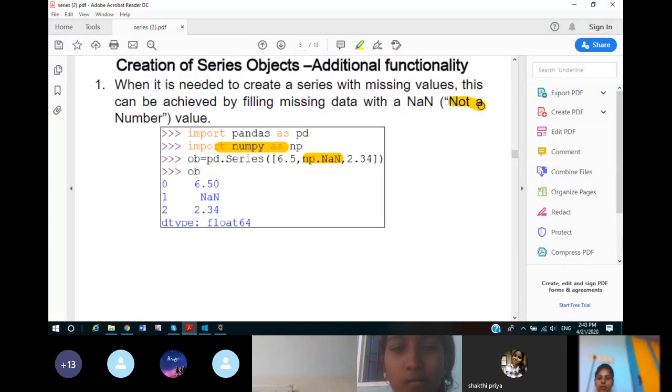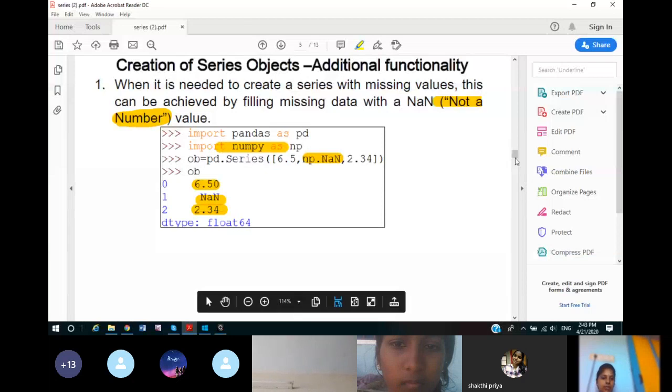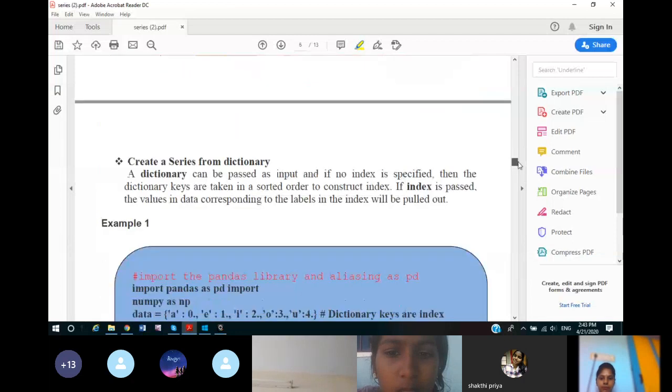You can see here it is written not a number, and you can assume it as the absence of a value. It signifies there is a missing value here, the value is not given. So whenever you use nan, you need to import it and use it. See here, the values are 6.5, nan and 2.34. That means this value is missing. Index is not given, so by default 0, 1, 2 is taken. Again we will move on to the next topic.